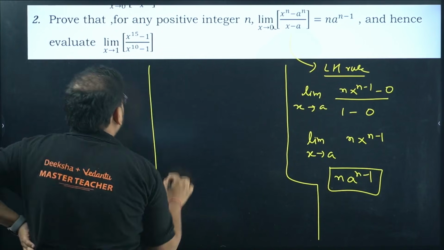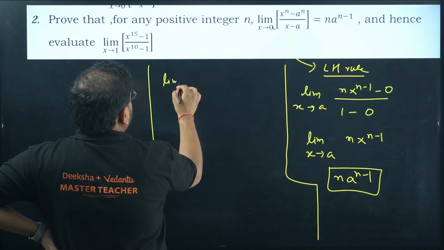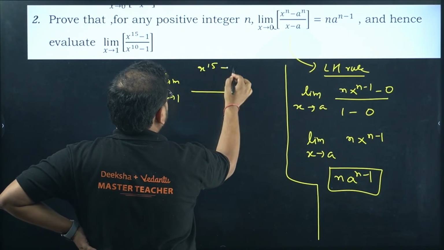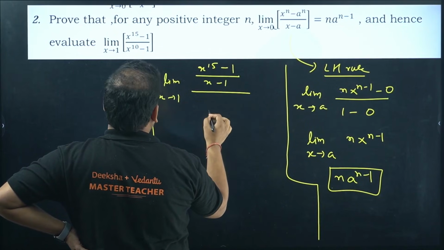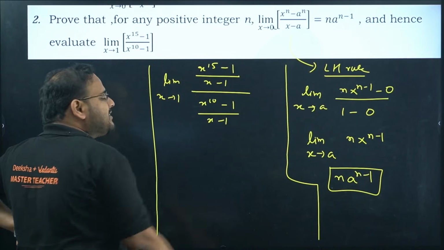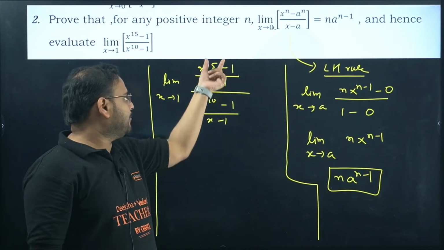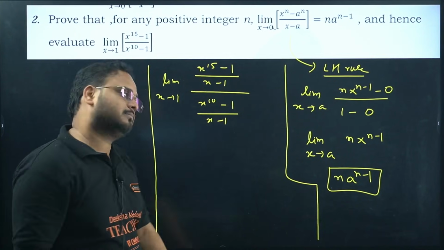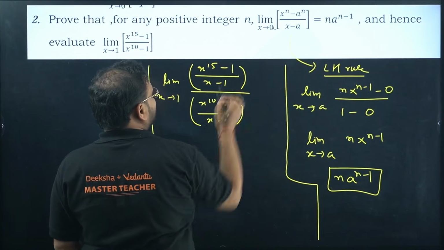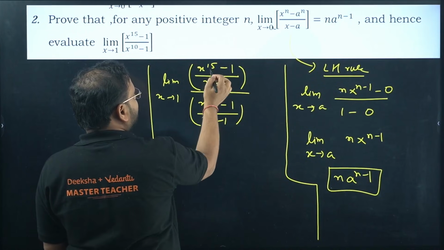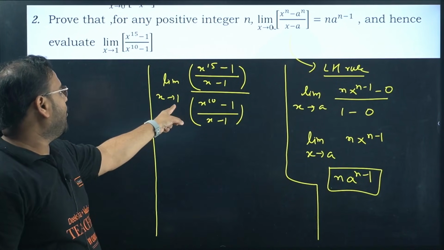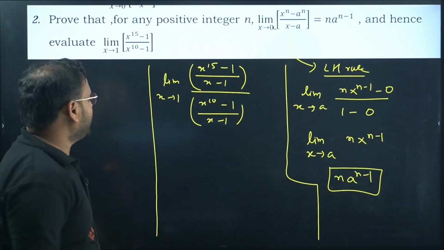Next, find the value of this. We'll write the limit as it is, and we keep x power 15 minus 1 divided by x minus 1, and x power 10 minus 1 divided by x minus 1. I can divide both numerator and denominator by x minus 1. Now this is nothing but that form, where the n value is 15 and 10, and the a value is 1. Please check, x tends to a, so a value is 1.